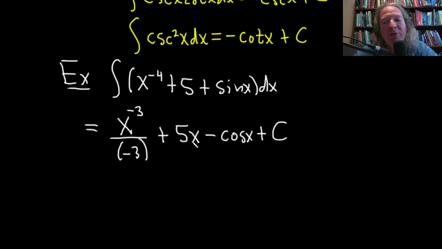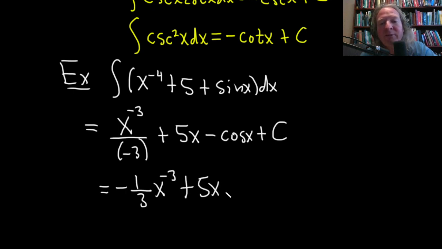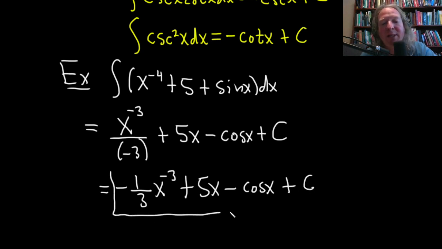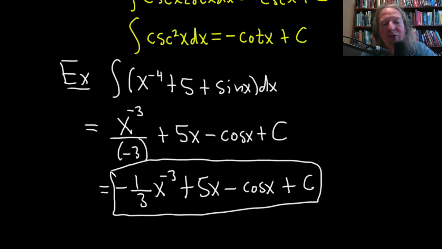It's not good form to leave your answer like this, so the negative on the bottom looks bad. I'm going to write it like this. Negative 1/3 times x to the negative 3 plus 5x minus cosine x plus c. And that would be an acceptable final answer.